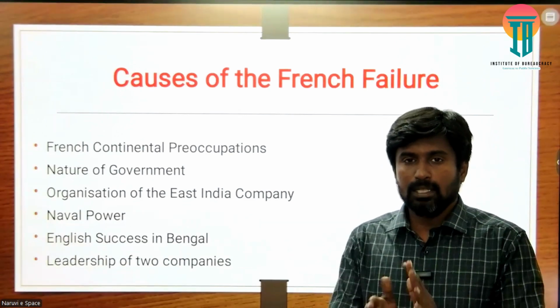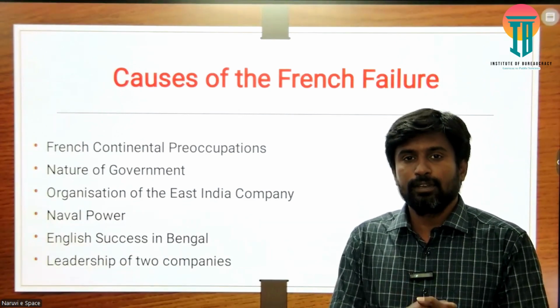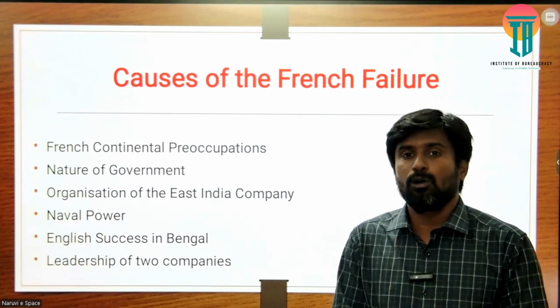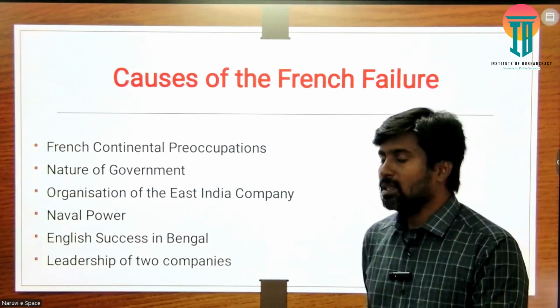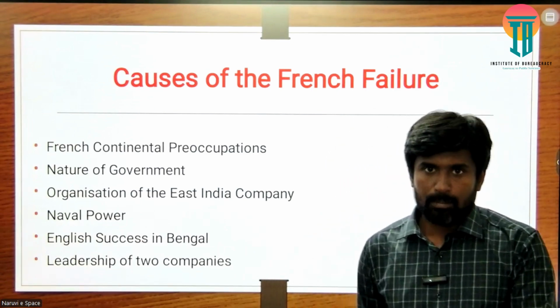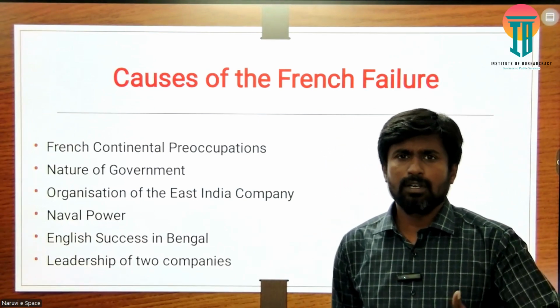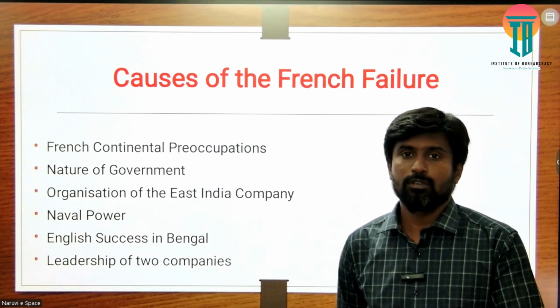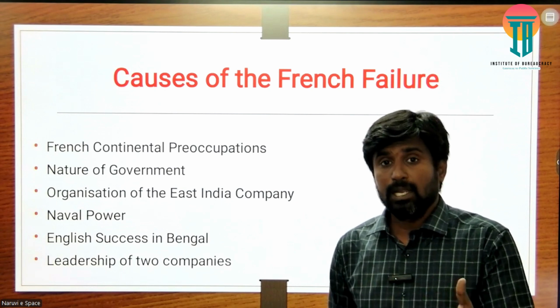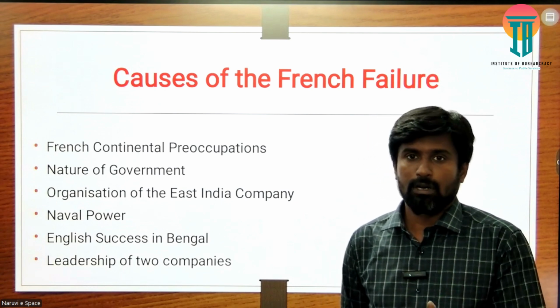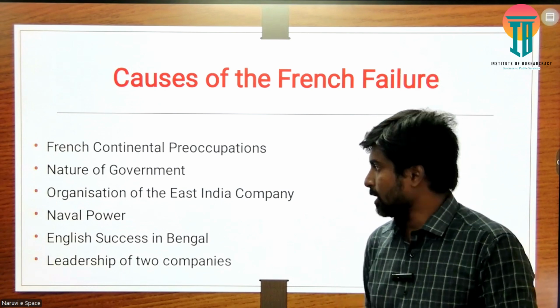So the nature of government made them face a lot of trouble in important policy making and decisions here. Similarly, when we come to the organization of the East India Company also, it was purely run by a different set of people, and the nature of government was entirely different between the French and the British East India Company. That was one of the reasons for the failure of the French East India Company in India.